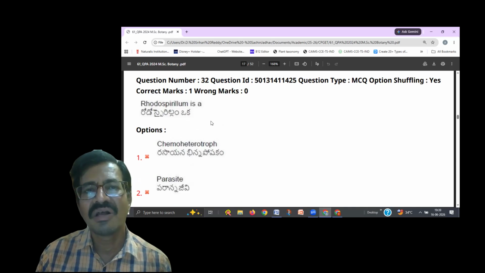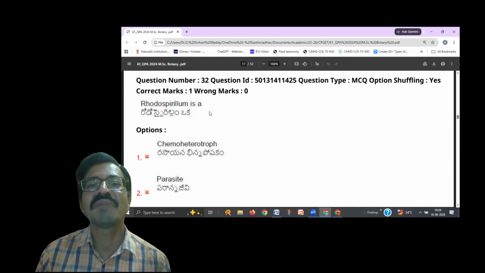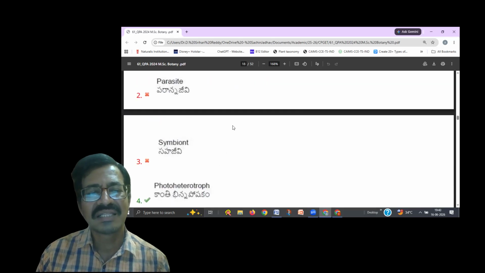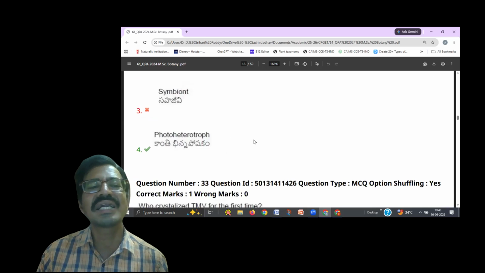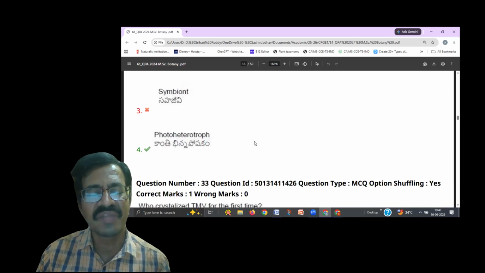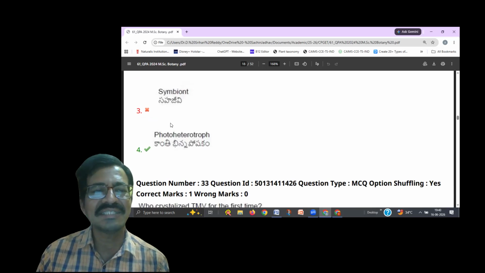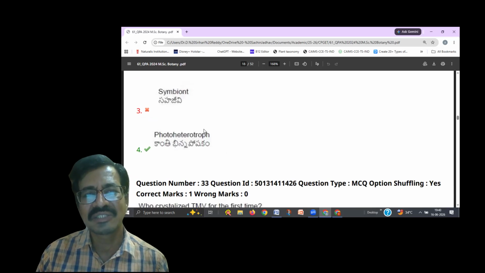But the source of carbon is not carbon dioxide. If it is carbon dioxide, it is called photoautotrophic bacteria. But it is not photoautotrophic. It is photoheterotrophic, because the source of carbon here is organic matter. So this rhodospirillum utilizes light as the source of energy and organic matter as the source of carbon. So it is called a photoheterotroph.